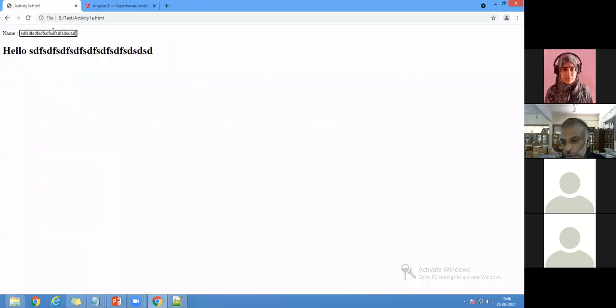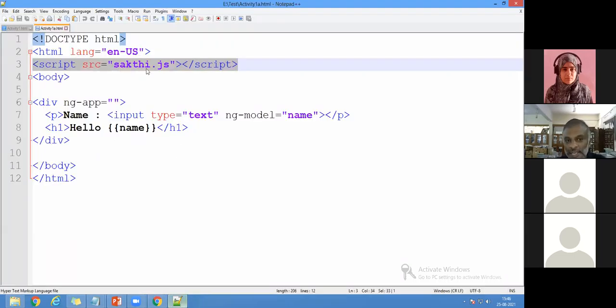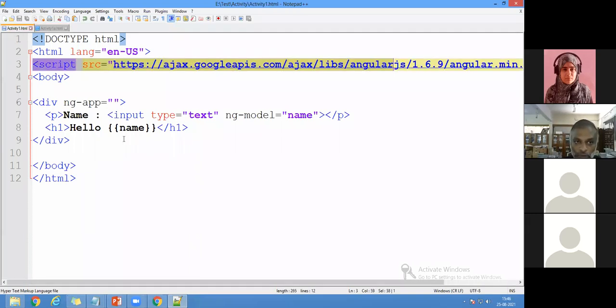This is offline code, which means you can see the code. I have written the code in Sakti.js. I'm not linking the script, I can write it like this. So there are two ways we can present the script in our code. If you want online, you can go with that code. If you want offline, you can go with this code.